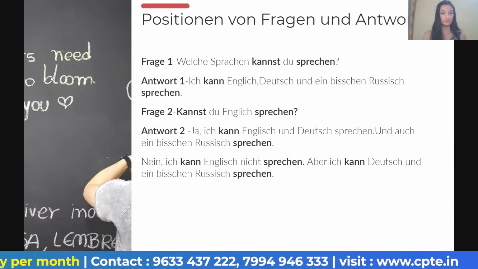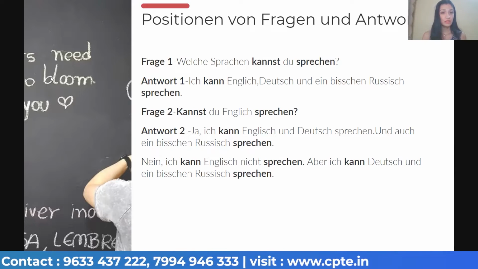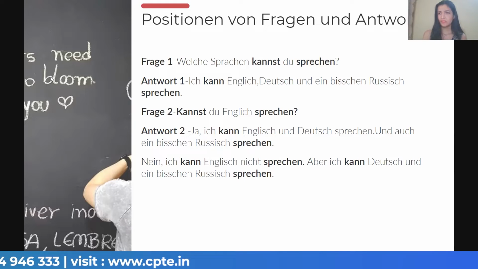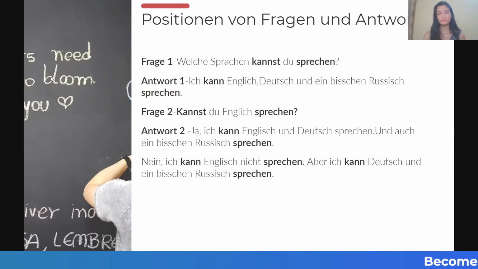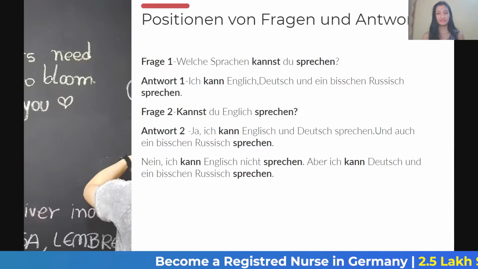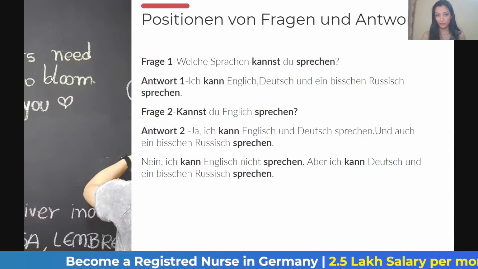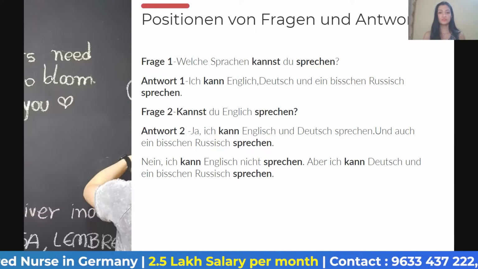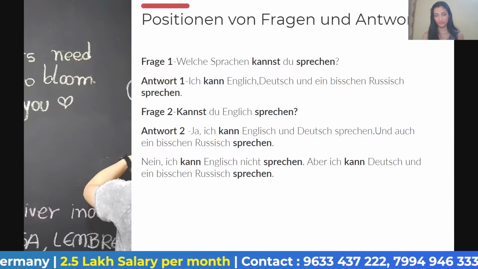And question number 2, which is Frage 2. Kannst du Englisch sprechen? Can you speak English? So the answer can be, ja, ich kann Englisch und Deutsch sprechen und auch ein bisschen Russisch sprechen. I can speak English and German and also a little bit of Russian. Nein, ich kann Englisch nicht sprechen. No, I cannot speak English, I'm sorry. Aber ich kann Deutsch und ein bisschen Russisch sprechen. But I can speak German and a little bit of Russian as well.